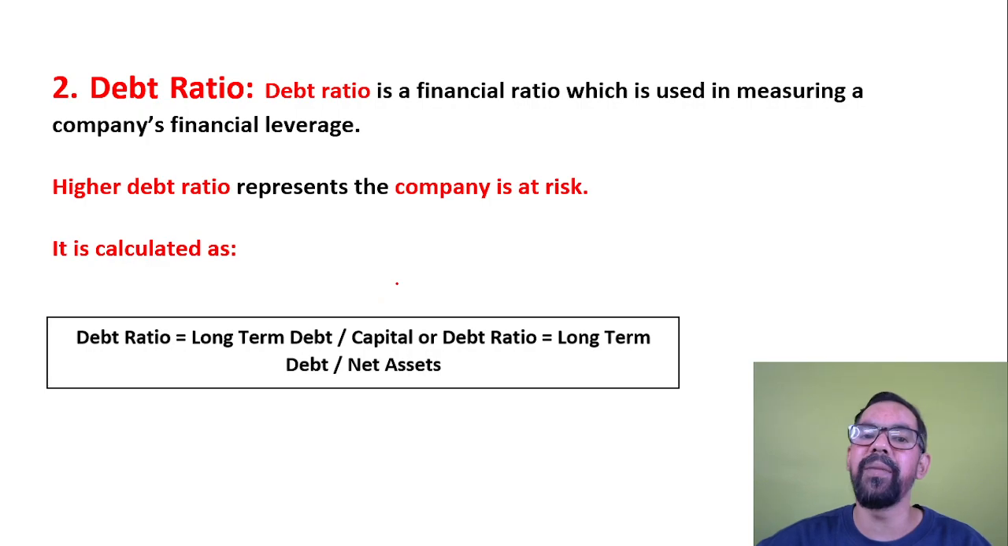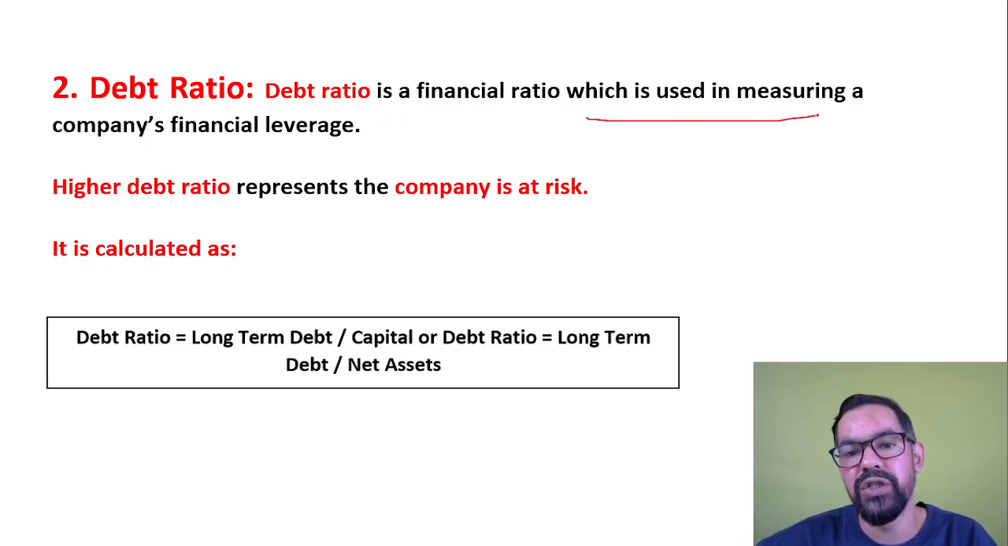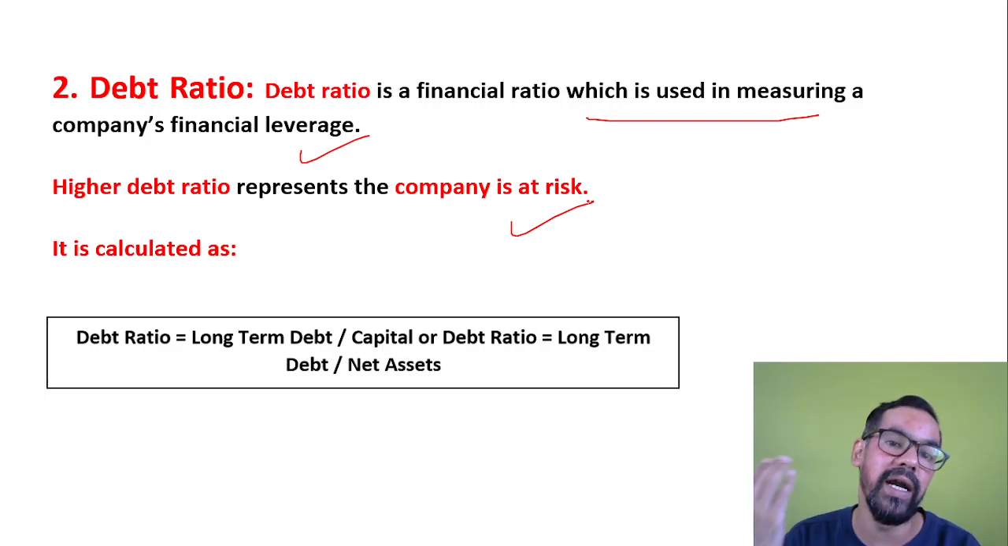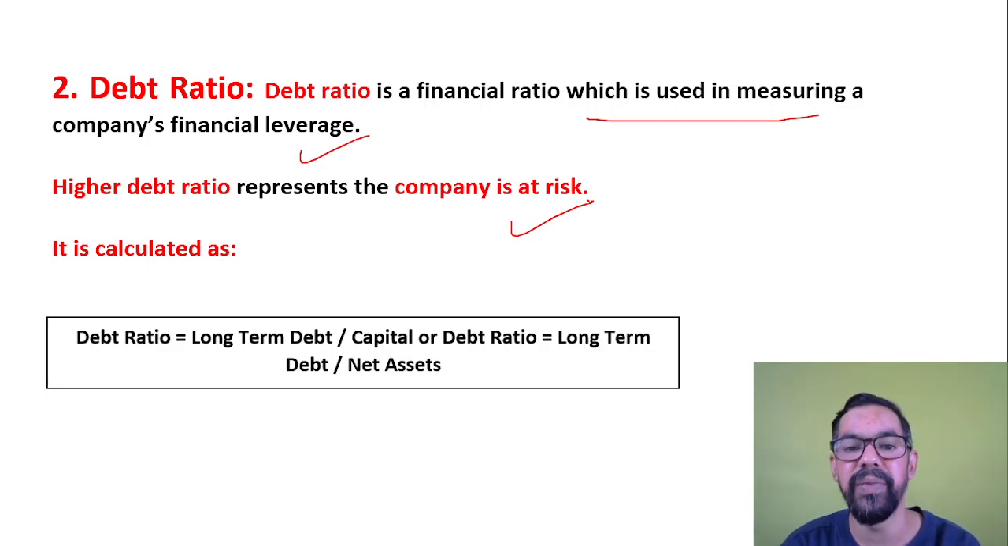Next one we have is debt ratio. Here you are calculating the long-term debt of an organization. Debt ratio is a financial ratio used in measuring a company's financial leverage. The higher the debt ratio, the more the company is at risk. This is a simple concept: if you have more debt in your portfolio, there is a high risk because you have to pay interest in the long term, and the future of any business is uncertain. So if you have debt on the higher side, it will have a negative impact on your organization.